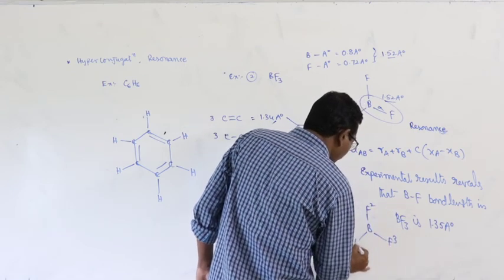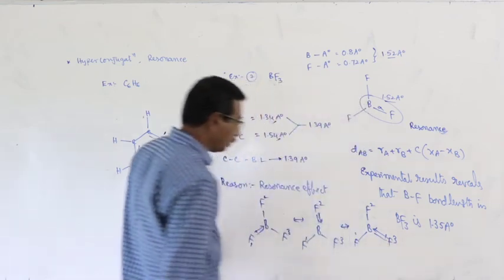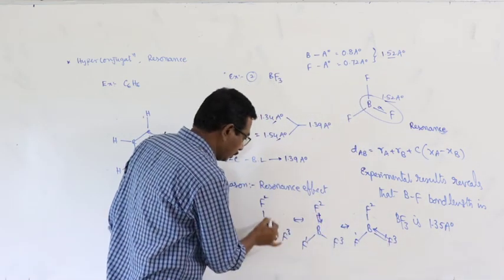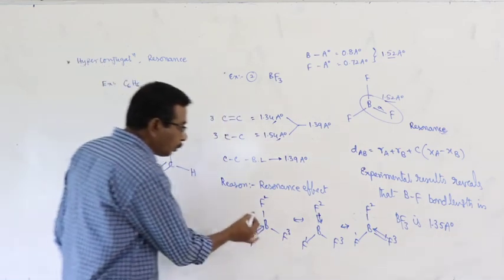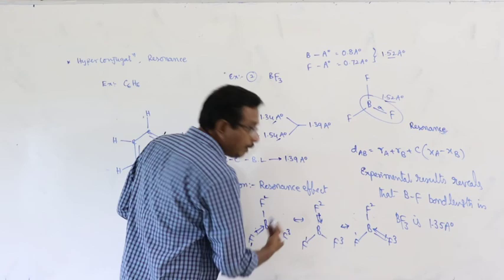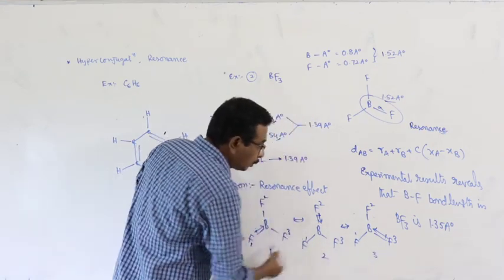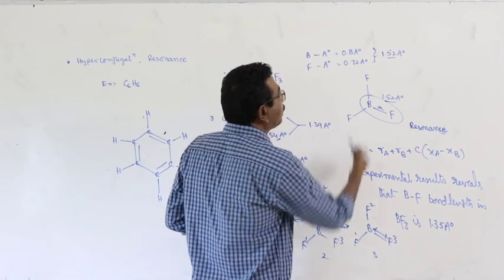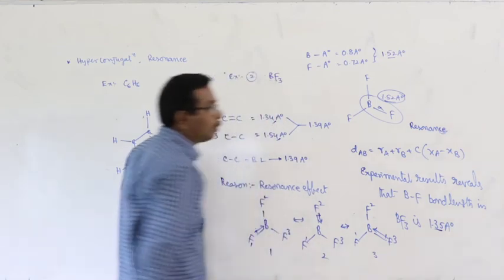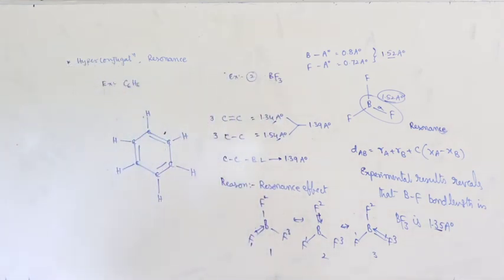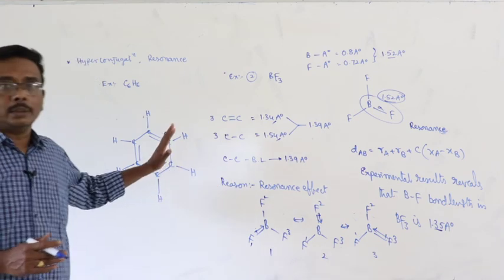This is F3, this is F1. Due to the formation of back bonding, BF3 exists in 3 resonance structures. Due to the resonance structures of BF3, the bond length is affected and finally settles to 1.35 angstrom units. This is about the concept of bond length and also the bond energy.